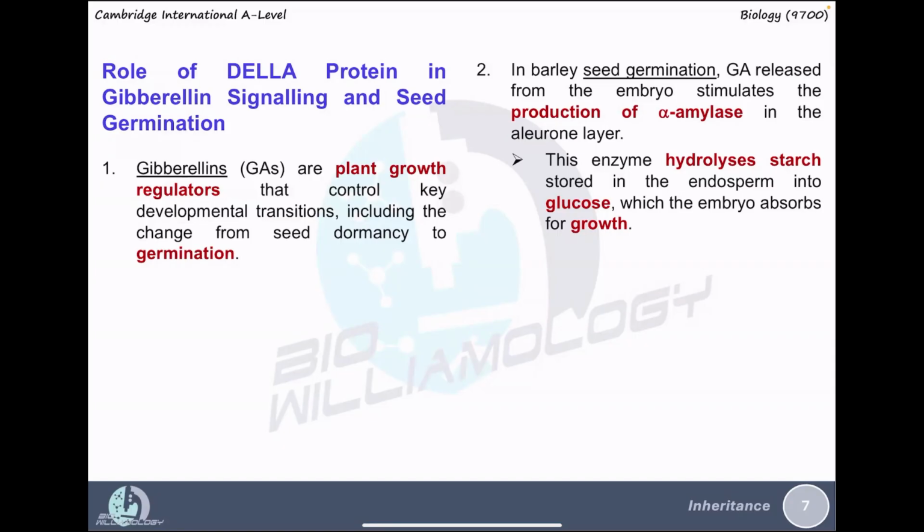Due to the production of gibberellic acid, a series of reactions take place, resulting in the production of alpha amylase. Alpha amylase hydrolyzes starch stored in the endosperm to form maltose and subsequently glucose, and glucose is used as the respiratory substrate for the embryo to grow and to carry out respiration.